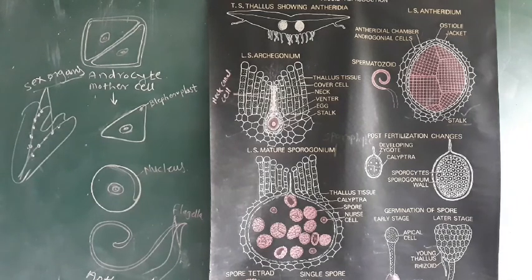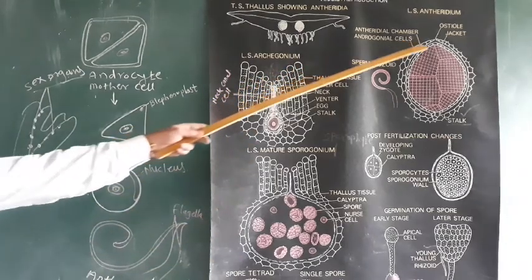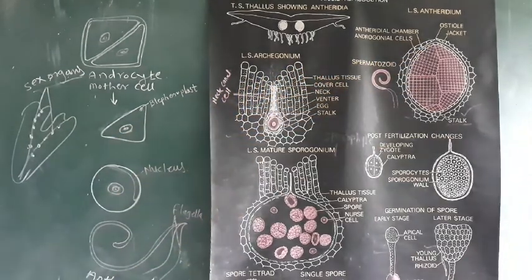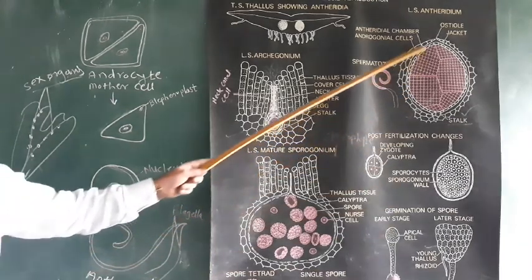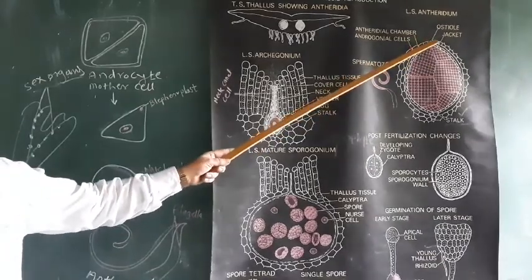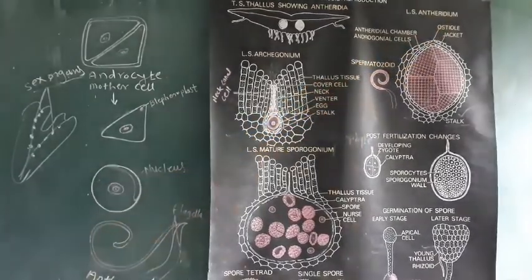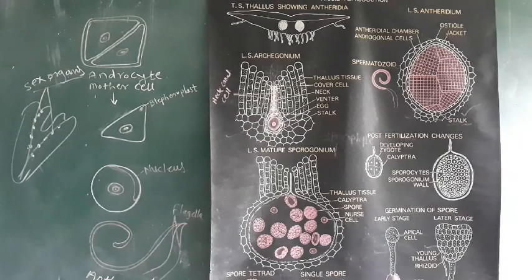Each antheridium is a globular, oval, club-shaped structure with a conical apex. The antheridial chamber has an opening called the ostiole, present at the tip.